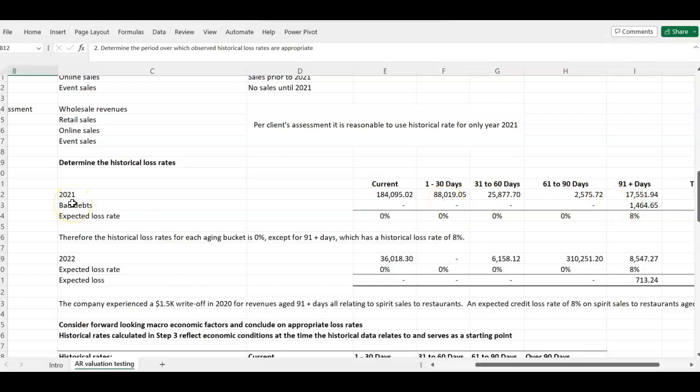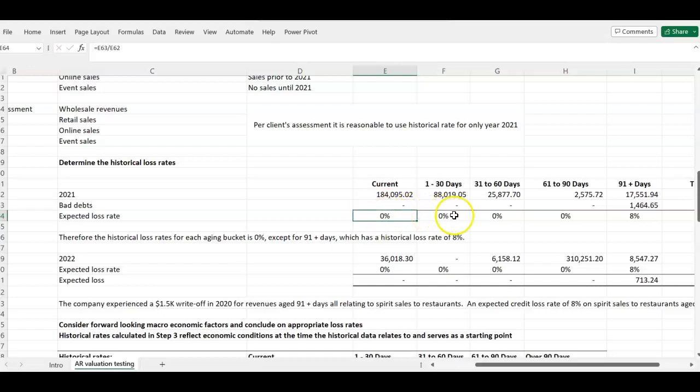So the information you need to be able to calculate your historical loss rates, you need the account receivable for that particular year. So if you are doing it for 2 years, you need it for 2021, you need it for 2020. Okay, and then you also need the bad debt. How much bad debt did they record for that particular year? Okay, and now we can calculate our historical loss rate. Okay, so how do we do that? You divide the bad debt by the account receivable. Okay, and then you get your loss rate.